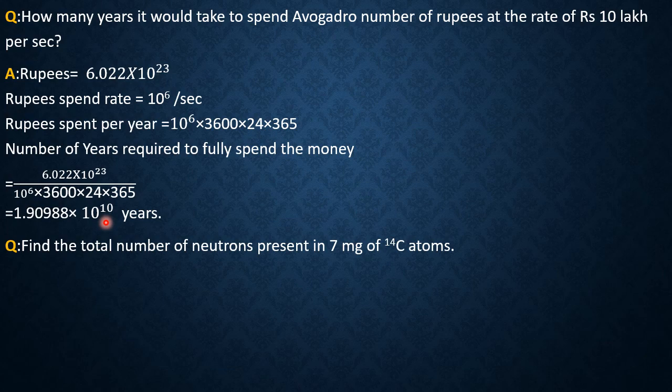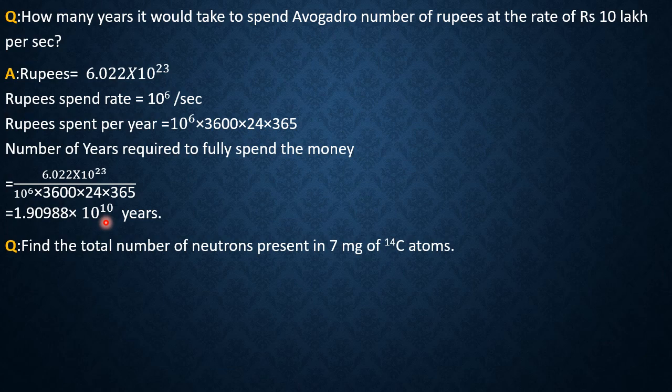For this you have to use knowledge of dimensional analysis. There we have studied that using the conversion factor, we can convert one unit into another unit. So here we are converting milligram into gram. The conversion factor is 1 milligram equals 10 to the power minus 3 gram. Therefore 7 milligram equals 7 into 10 to the power minus 3 gram.